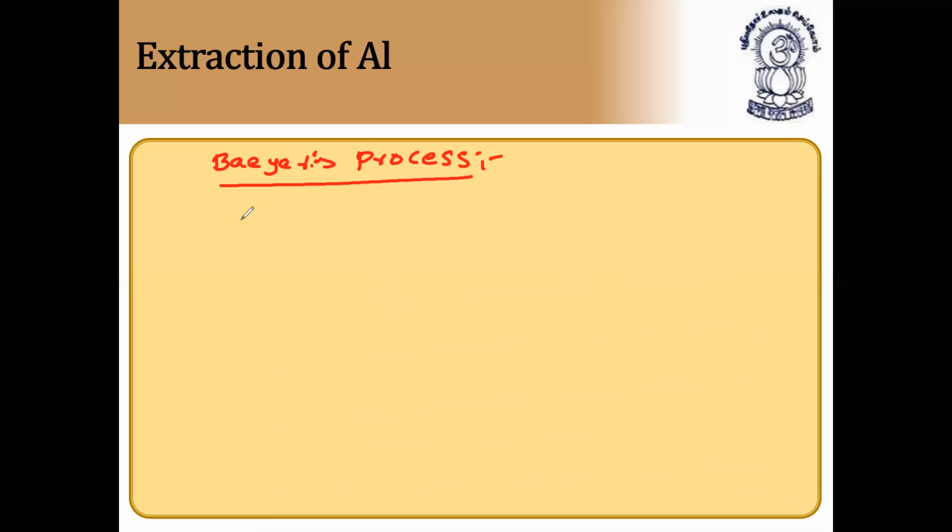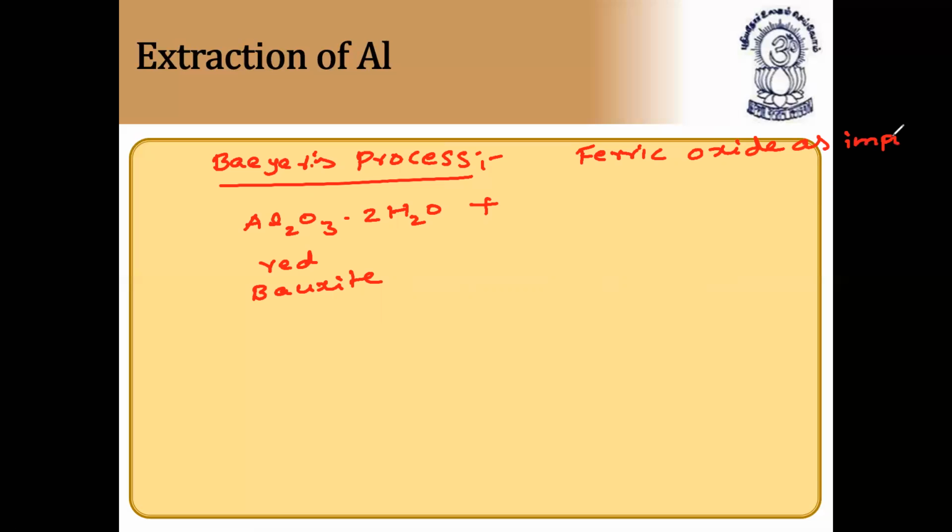In this, what happens? Hydrated aluminum oxide is called red bauxite. Red bauxite is treated with sodium hydroxide. Why is it called red bauxite? Because it contains ferric oxide as an impurity. If bauxite contains ferric oxide as an impurity, we use this method, that is Bayer's process concentration.